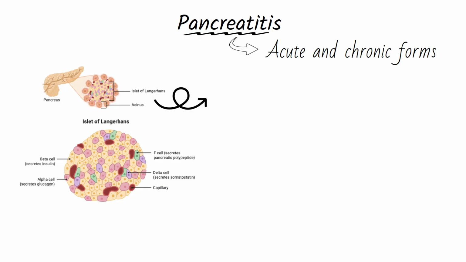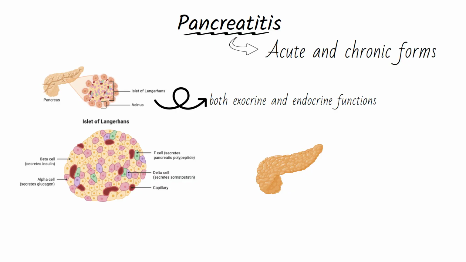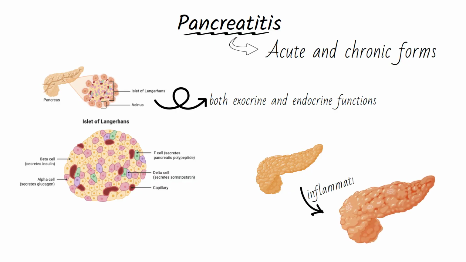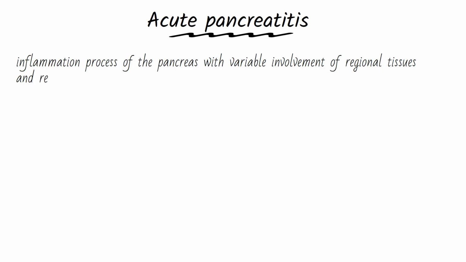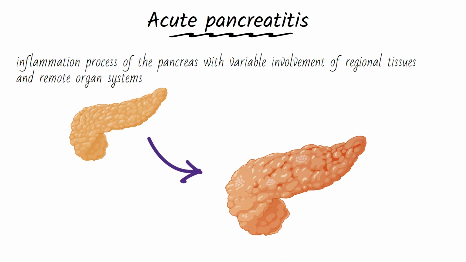The pancreas is a vital retroperitoneal organ with both exocrine and endocrine functions. Pancreatitis is the inflammation of this organ. It is broadly divided into acute and chronic forms. Let's start with acute pancreatitis. Acute pancreatitis is an acute inflammatory process of the pancreas with variable involvement of regional tissues and remote organ systems. It's a common cause for emergency hospital admission.